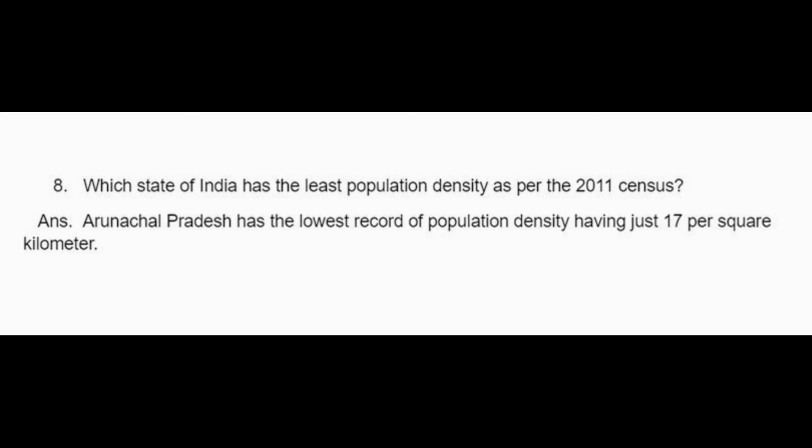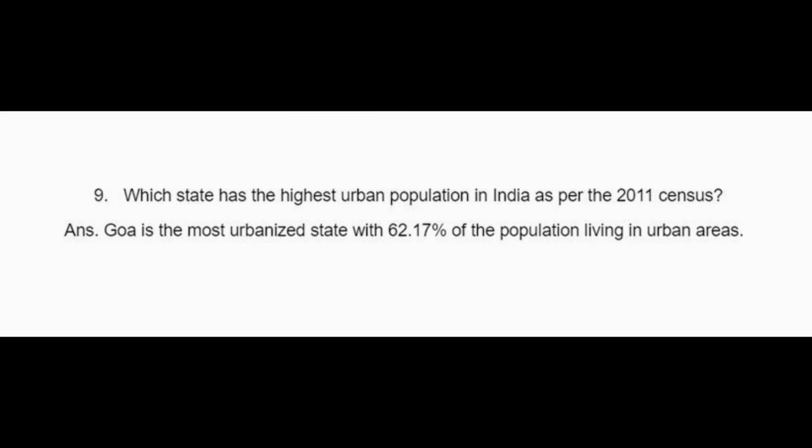Which state of India has the least population density as per 2011 census? Arunachal Pradesh has the least recorded population density, as per records 17 persons per square kilometer. Which state has the highest urban population in India as per 2011 census? Goa is the most urbanized state with 62.17% of the population living in urban areas.